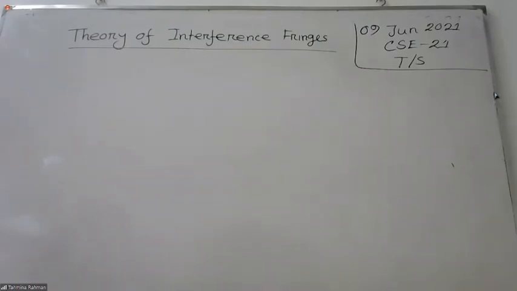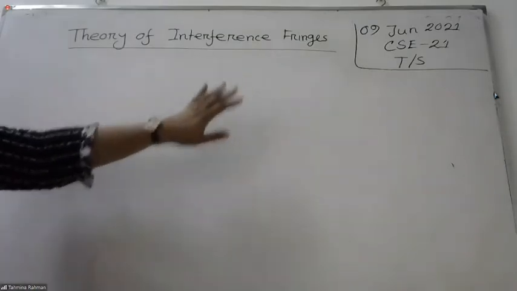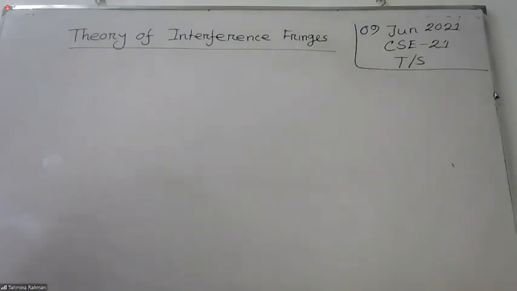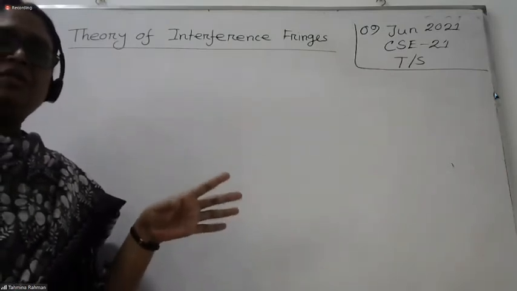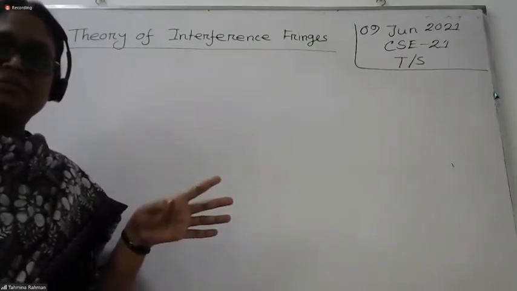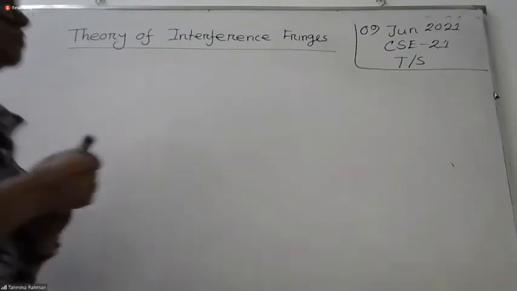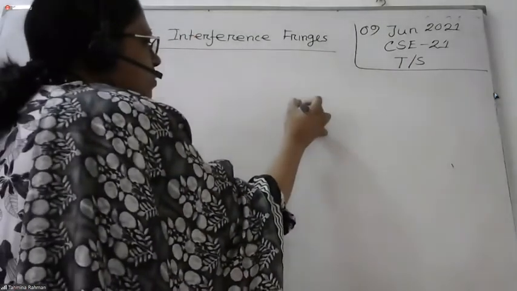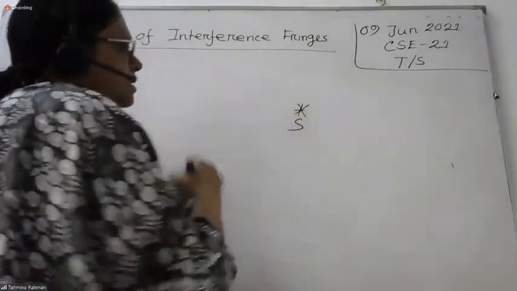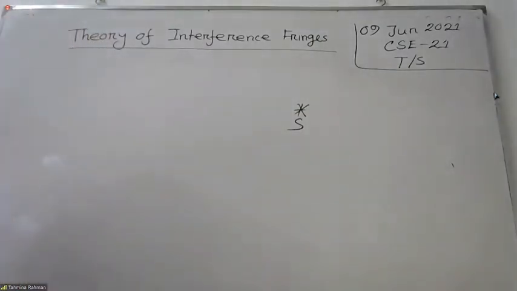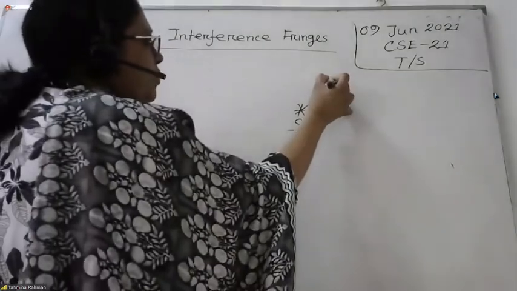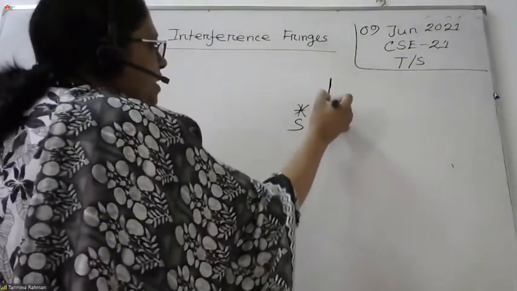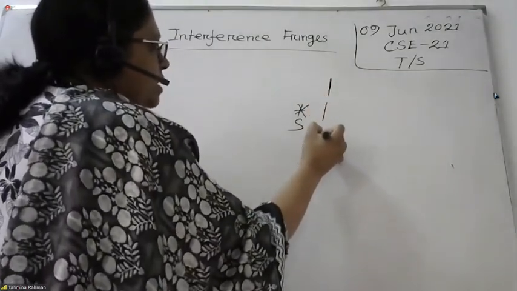For this, we know from Young's experiment, how many things do we need? First, what is important? We need a light source. From the main light source, we have to create two coherent sources, isn't it? So we need two coherent sources.